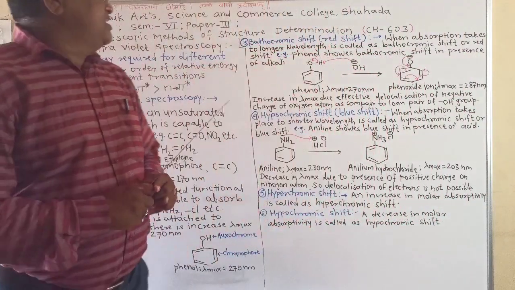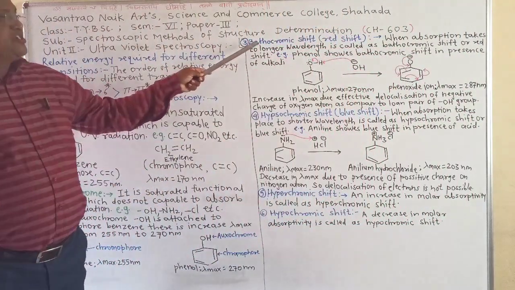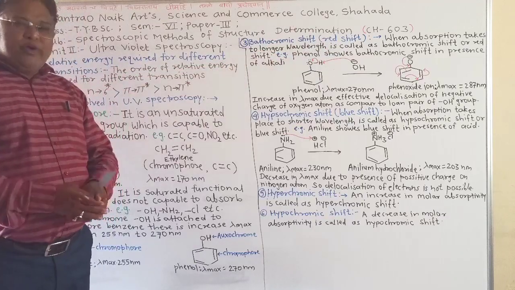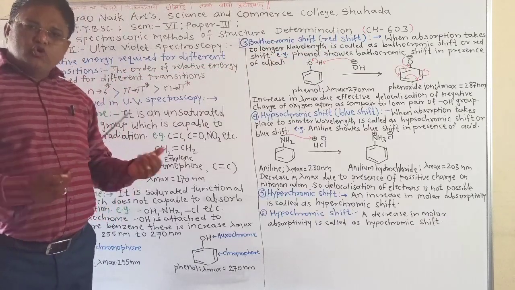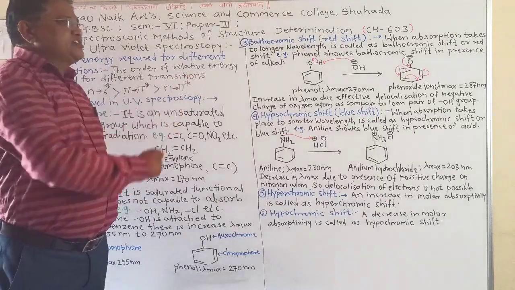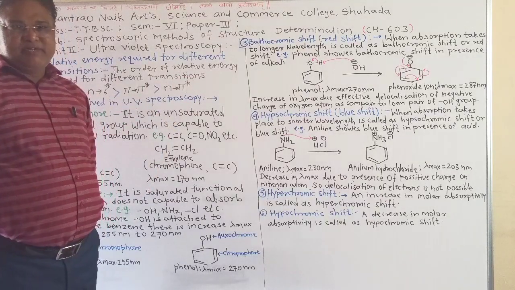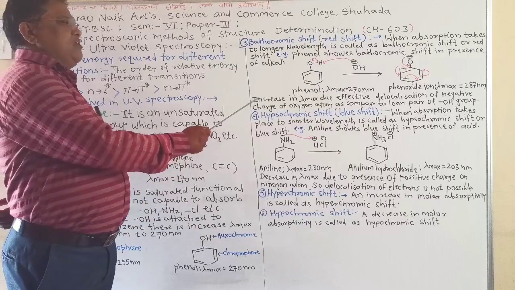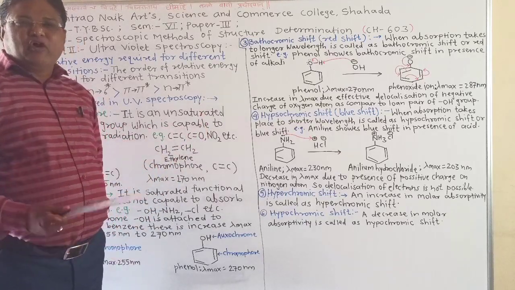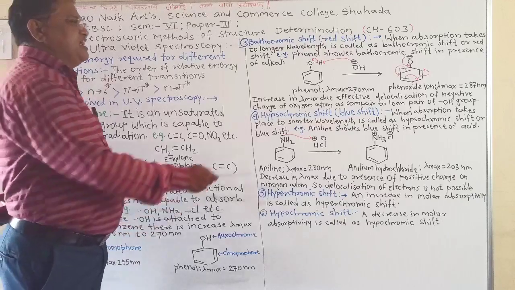Then next point is bathochromic shift, that is also called red shift. When absorption takes place at a longer wavelength, it is called bathochromic shift or red shift. We can take the example of phenol. Phenol shows bathochromic shift or red shift in presence of alkali.